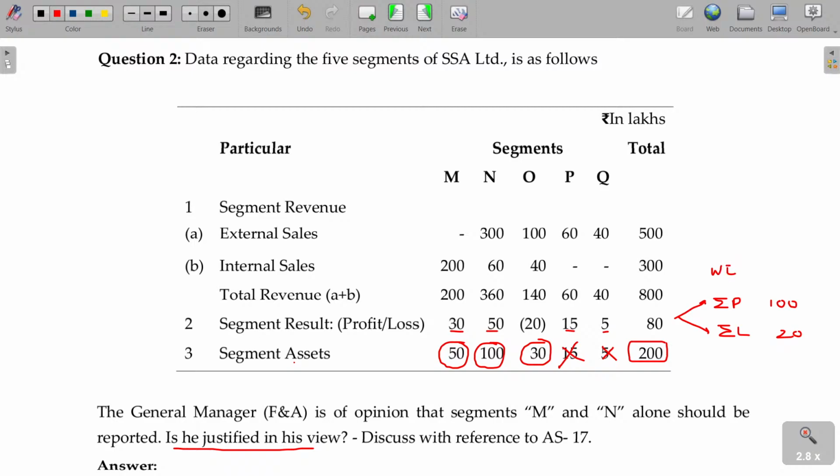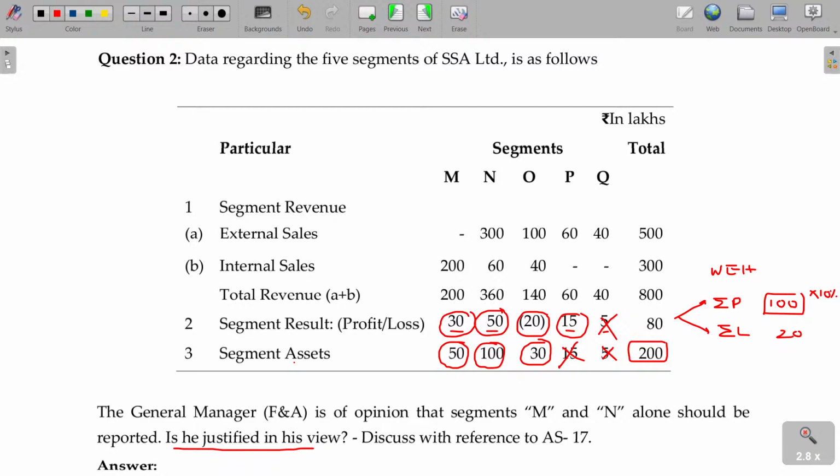Between these two, whichever is higher, in that 10% should be your profit or loss in absolute sense, means 10 rupees. So this is reportable because the value is more than 10. This is reportable more than 10. This is reportable more than 10. This is reportable more than 10. This is not reportable. This is not reportable. Is that clear?